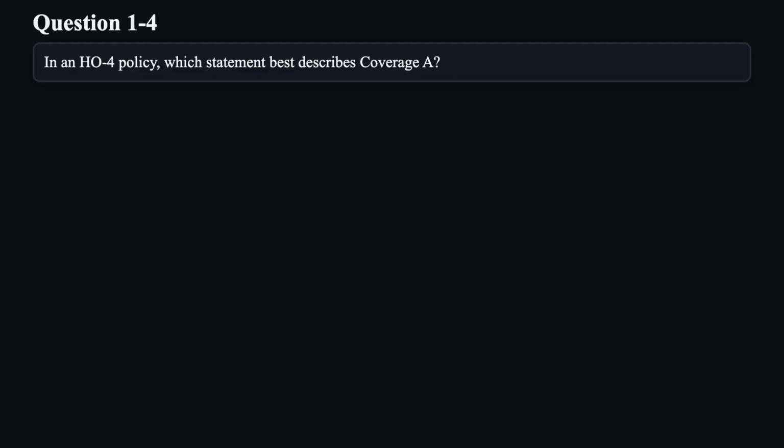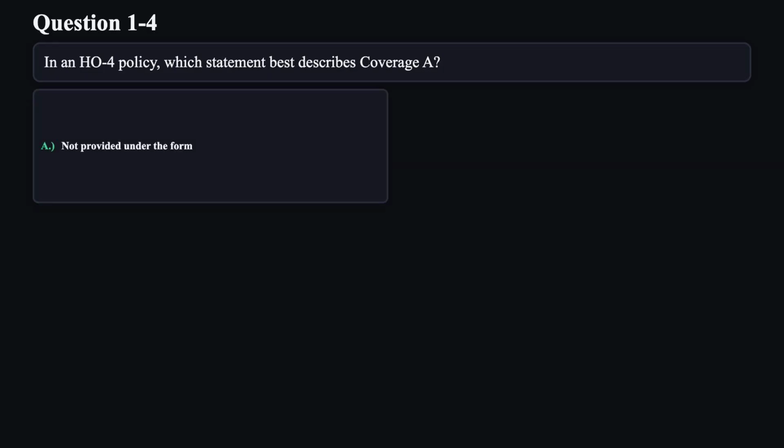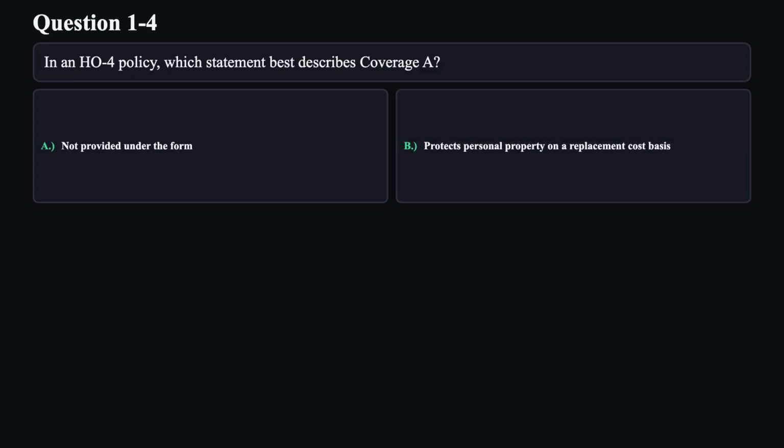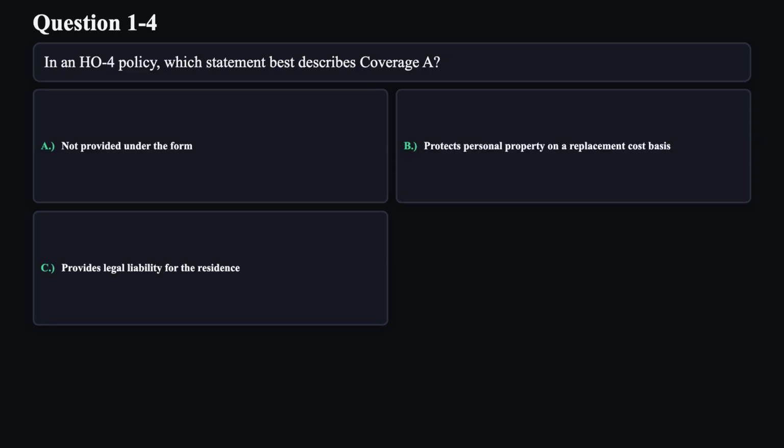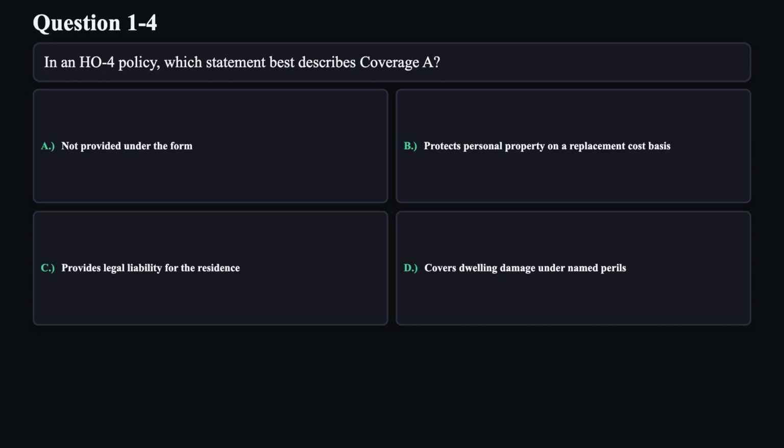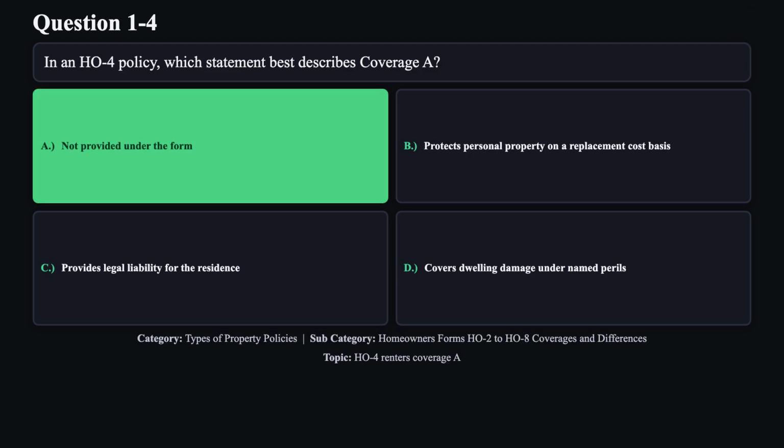Question 4. In an H04 policy, which statement best describes coverage A? A. Not provided under the form. B. Protects personal property on a replacement cost basis. C. Provides legal liability for the residents. D. Covers dwelling damage under named perils. The correct answer is A.